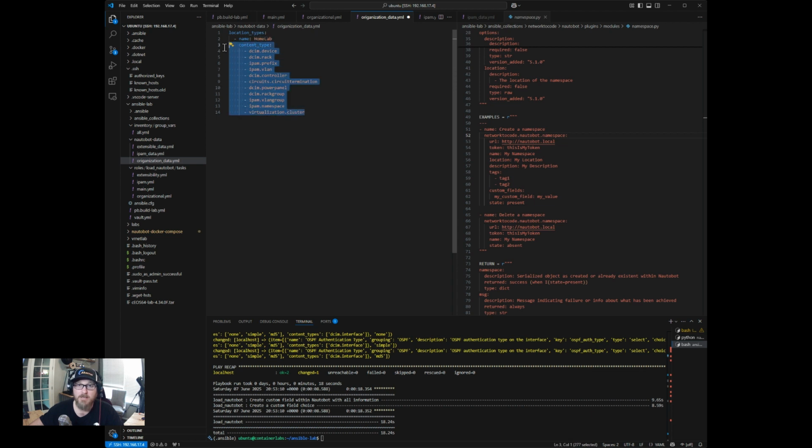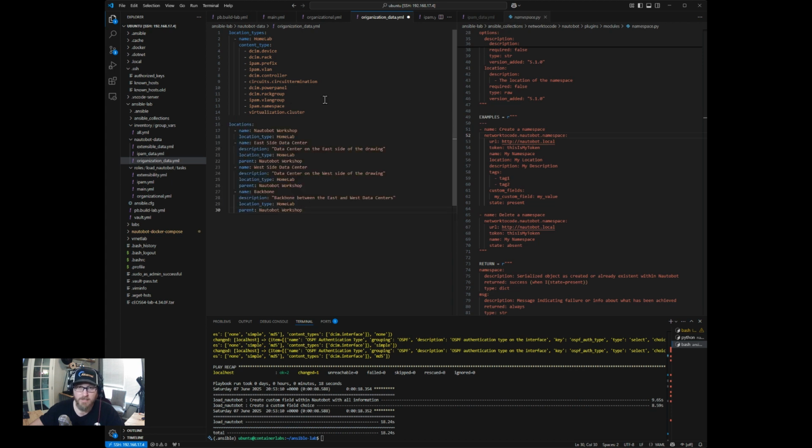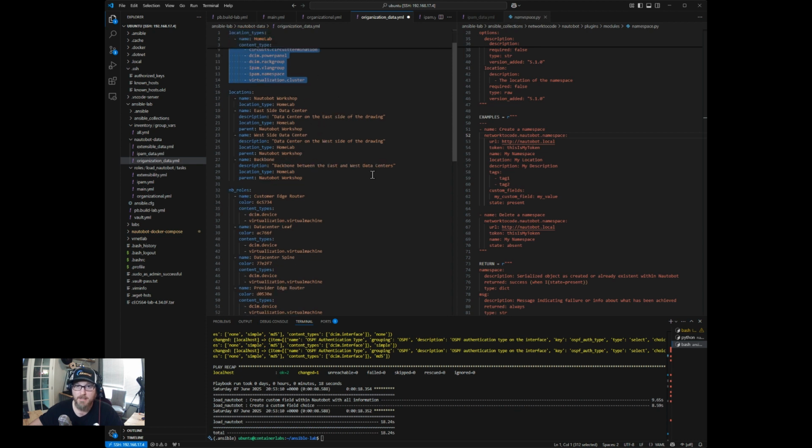I just did home lab and basically put everything I would need under there, but you could potentially organize your location types by a specific content type or set of content types that you want to use. A little more robust than, say, putting everything under the same location and then, I don't know, using tags to organize it would be another option. So what they did here is they just went with location type. I think better organizationally, I think it probably works better in the long run.